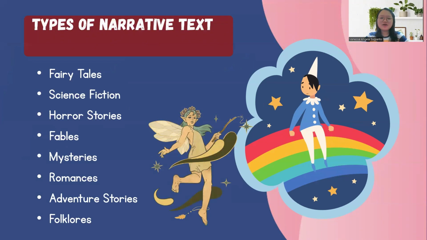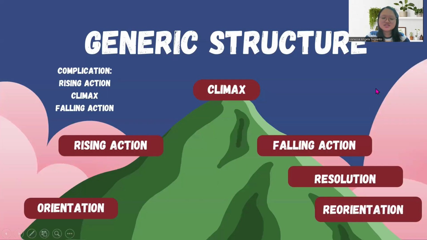And this is the type of narrative text. We have some types of it, such as fairy tales. It's about fairy and science fiction, maybe about a very super sophisticated car that can fly, horror stories, fables, mysteries, romances, adventure stories, and folklores.